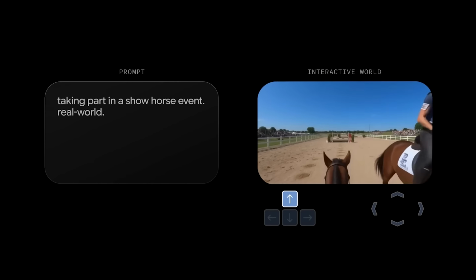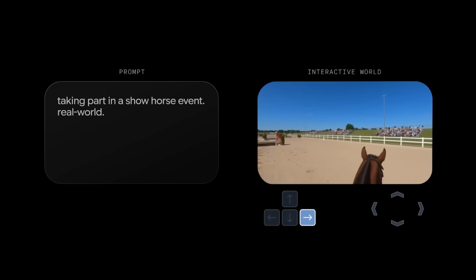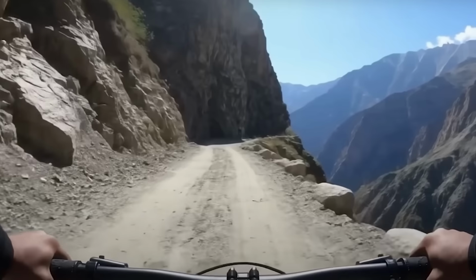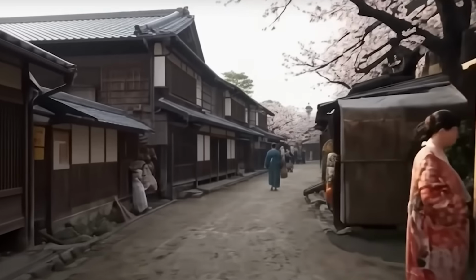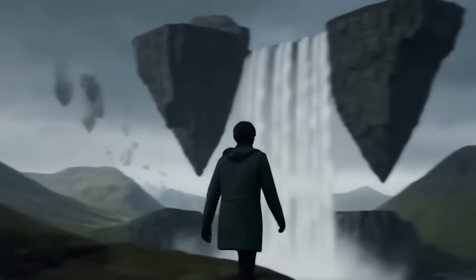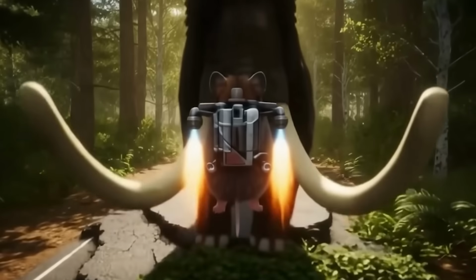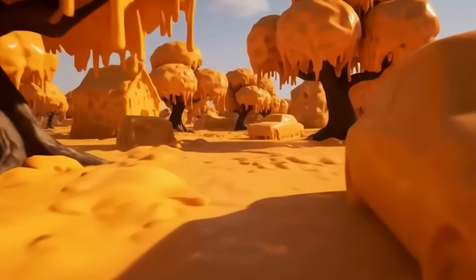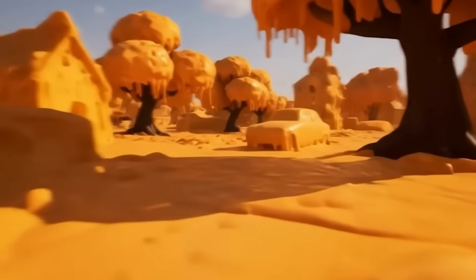And we're going to take a look at how you can use simple text prompts like this to create your entire universe and entire playable games. We're going to be seeing what's possible, what the other competitors are doing, and what the implications of this are for the future of robotics, gaming, education, and so much more.